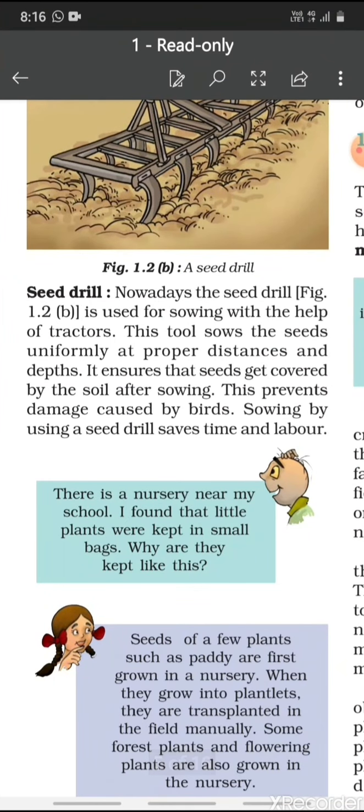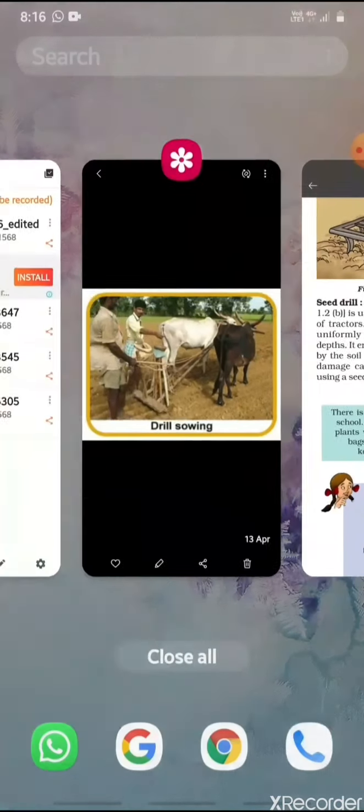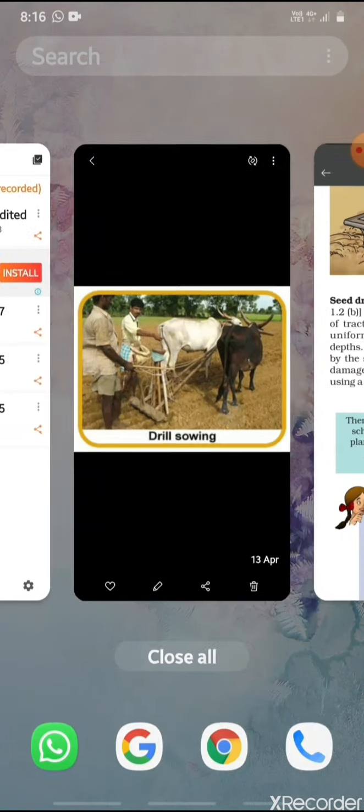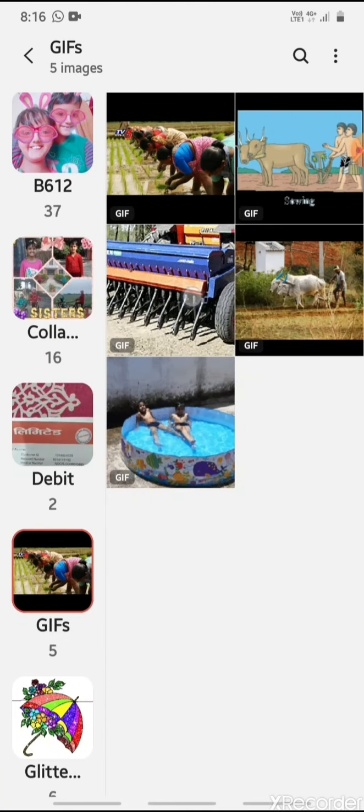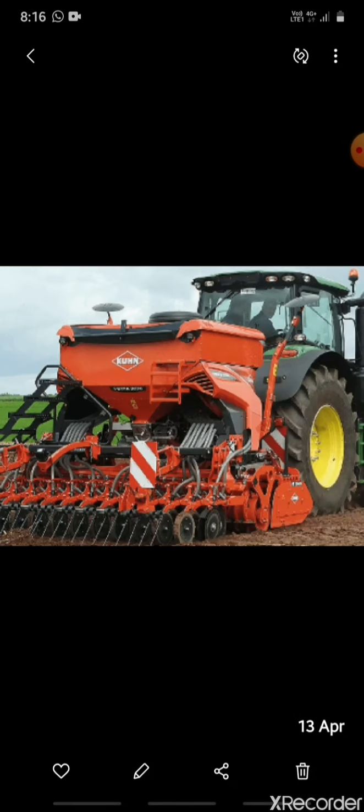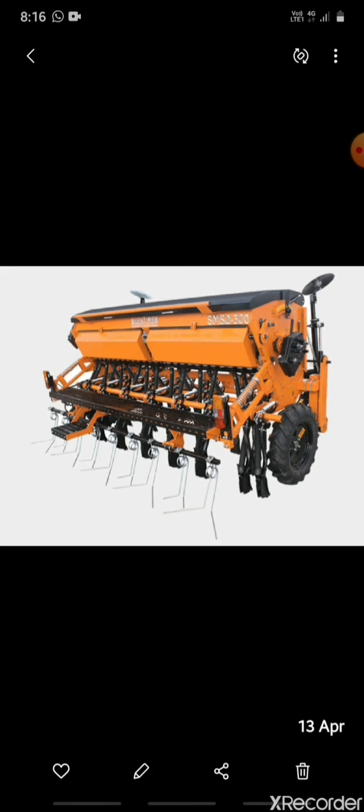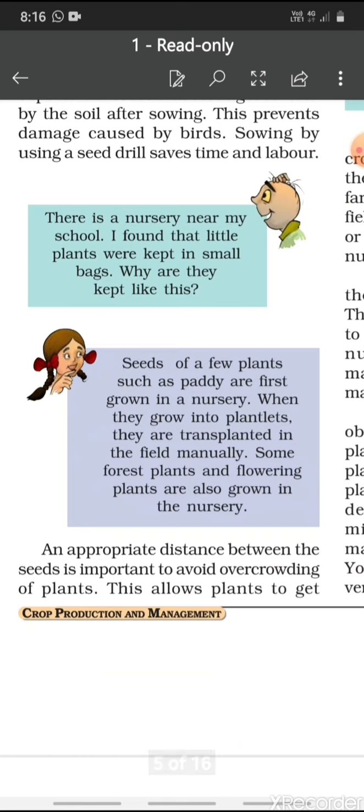Now children, seed drill. Let us see various seed drills that are available nowadays for sowing seeds. So you can see a number of seed drills that are being used nowadays. So what is the advantage of using a seed drill?